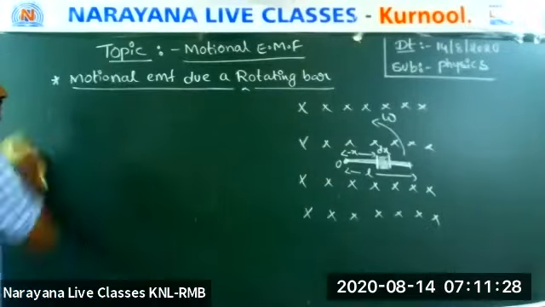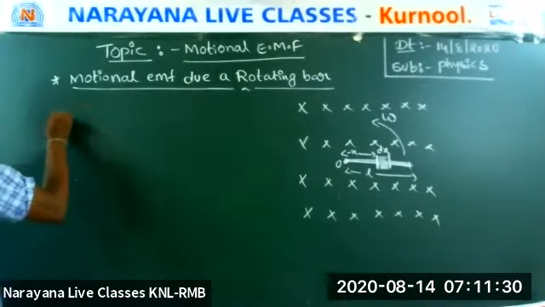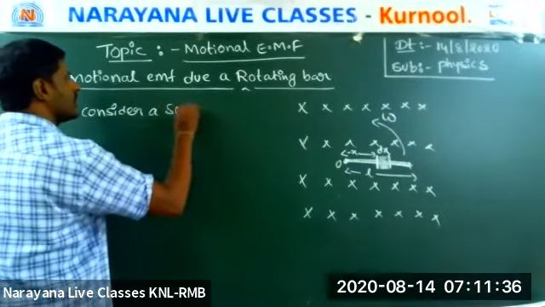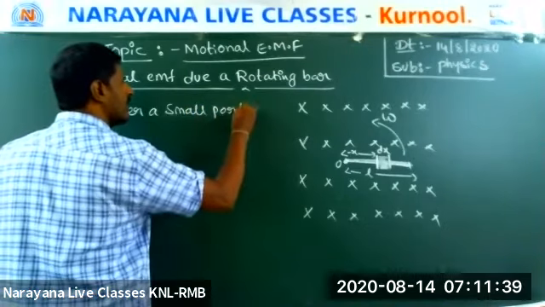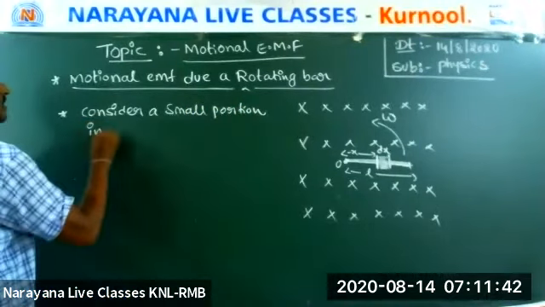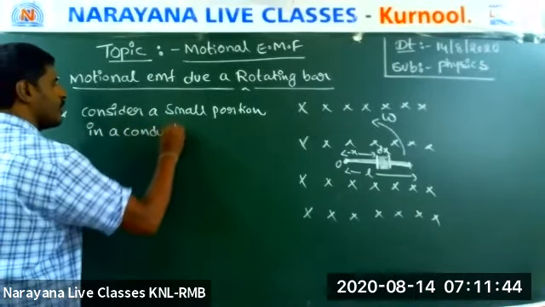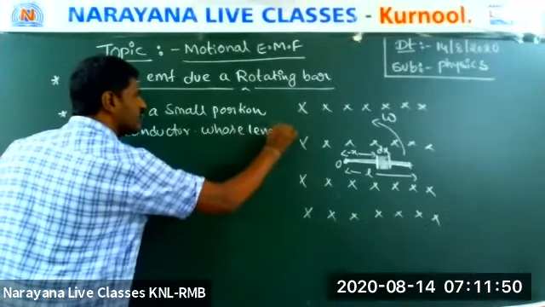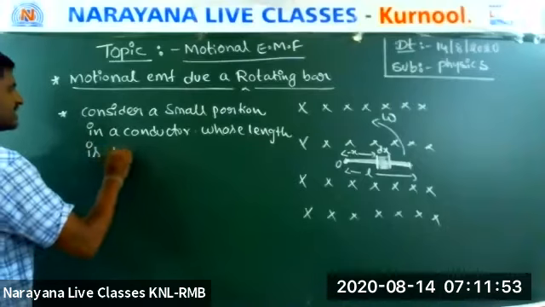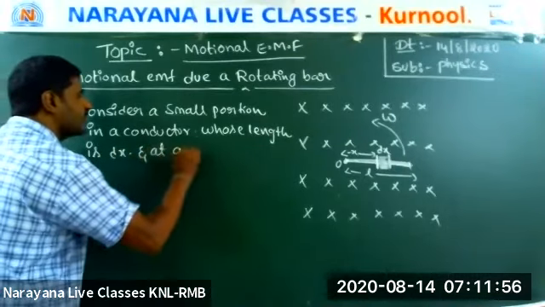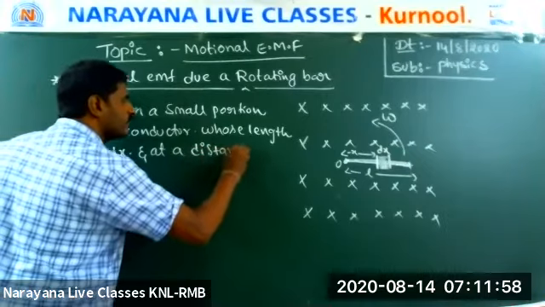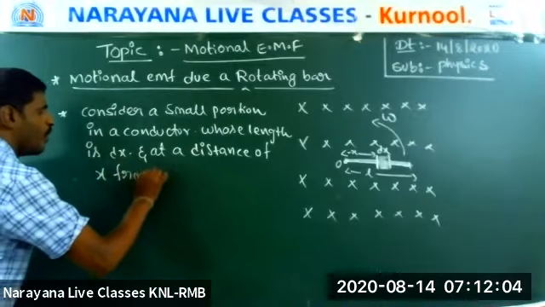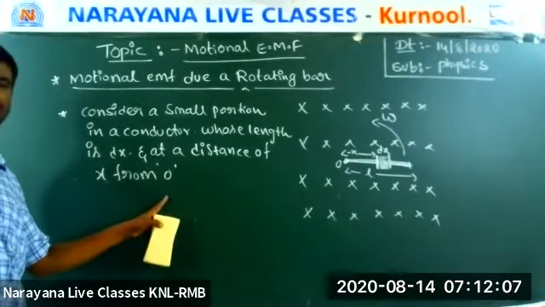Now, what am I considering? Consider a small portion in a conductor whose length is dx, and at a distance of x from O, where O is called the fixed end.